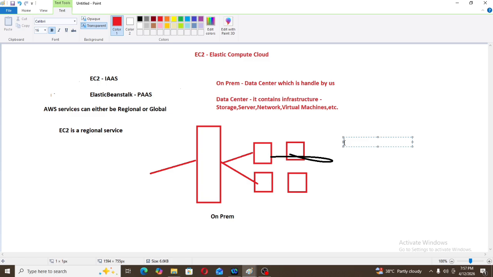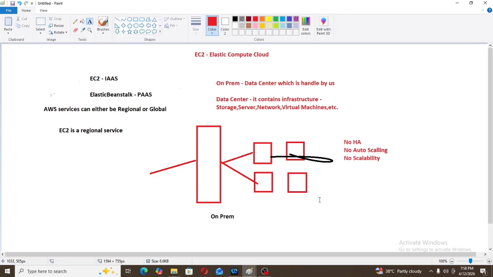In high availability we will have three concepts: redundancy, monitoring, and failover. Redundancy means having the same application on different servers. What is monitoring? The load balancer will do health checks of the application. Then what is failover? If one server goes down, the other server will take the request. This high availability part we have also covered in our previous video very nicely, so we can look at that video first.